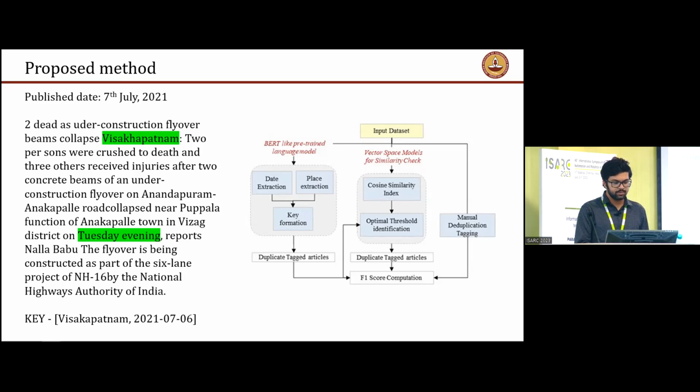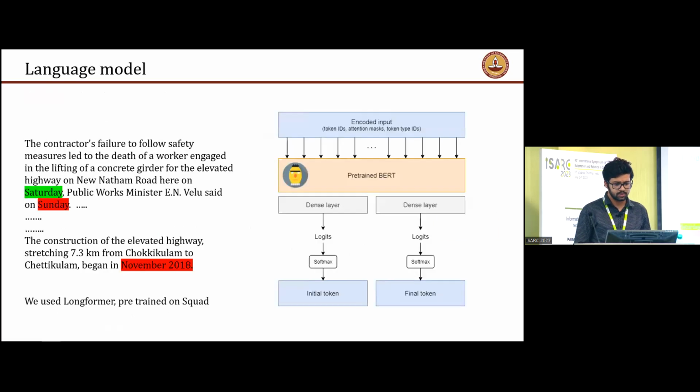As you can see in the example, we extract the place of the accident, which is Visakhapatnam, and the date of the accident, which is the 6th July 2021. This date is extracted using the keyword Tuesday evening and the published date of the newspaper article. To extract the date and place of the accident, we used a pre-trained language model, and to be exact, we used a Longformer model. I'll get back to that later.